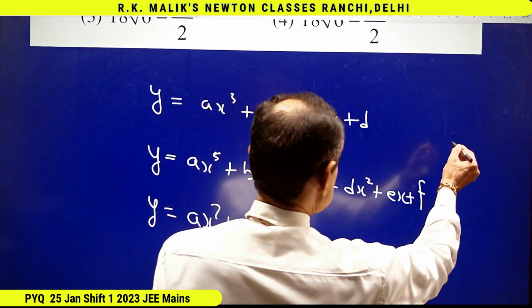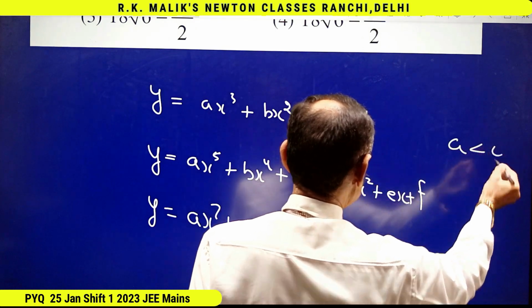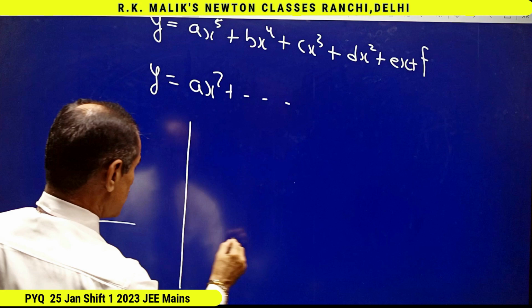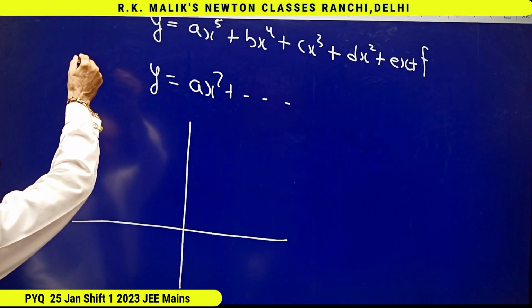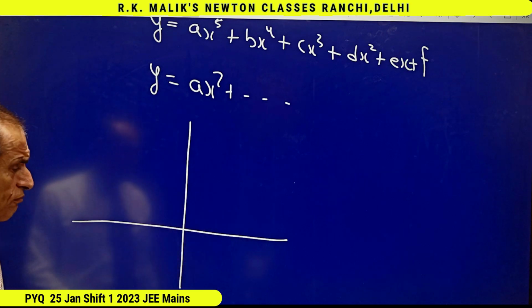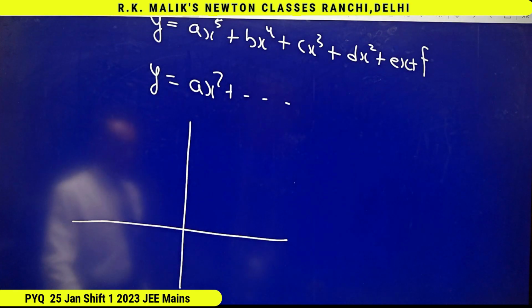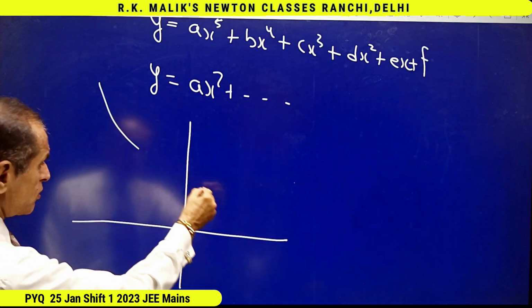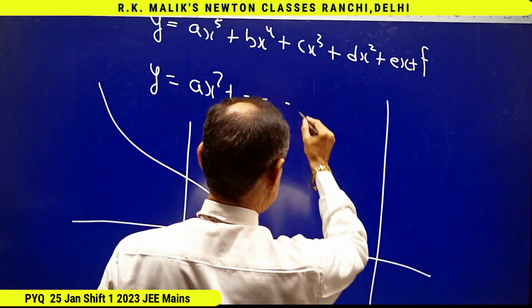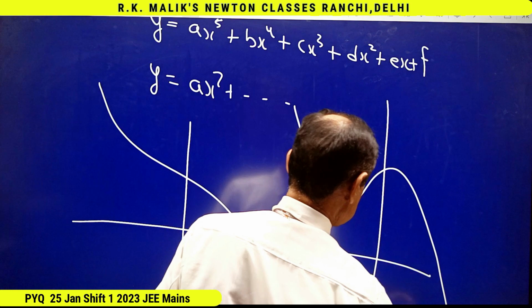And in case a is negative, then it is sure that the graph will come from infinity and will go to minus infinity. That is, the graph may be of this type. The graph may be of this type.